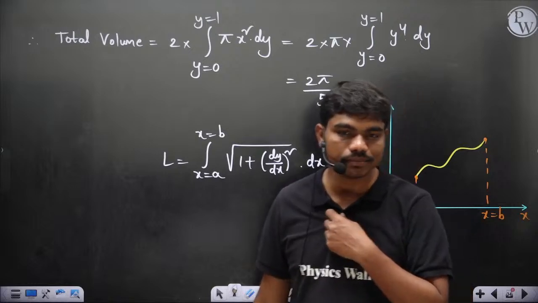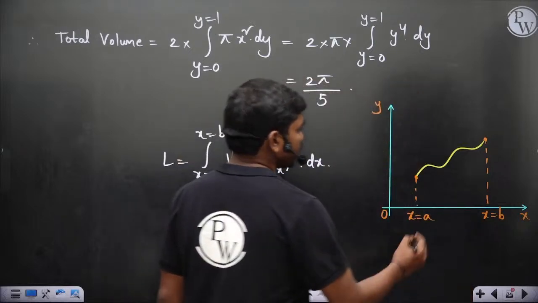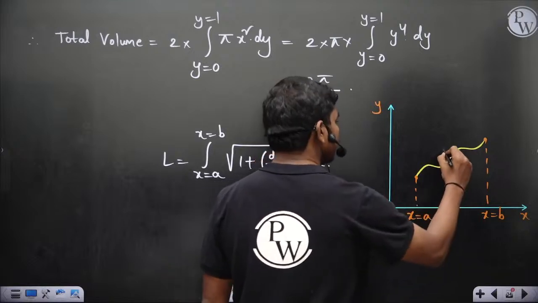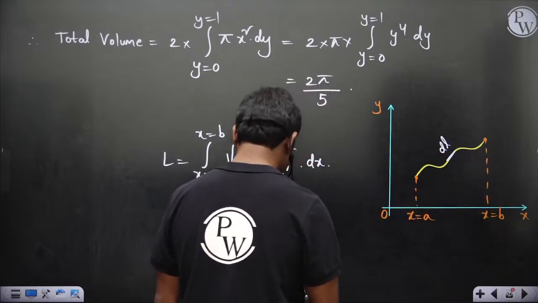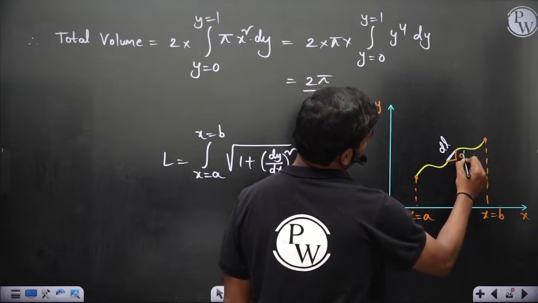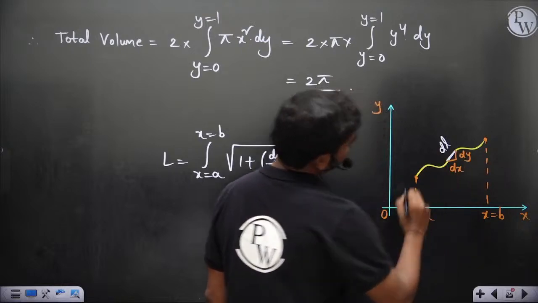Okay, so it's very simple. Look, let's take a small portion of the curve. Okay, so you take a small portion of the curve, let's say this length is dl, for example. So now you resolve this into dy and dx. Okay, so dy and dx, you resolve it.